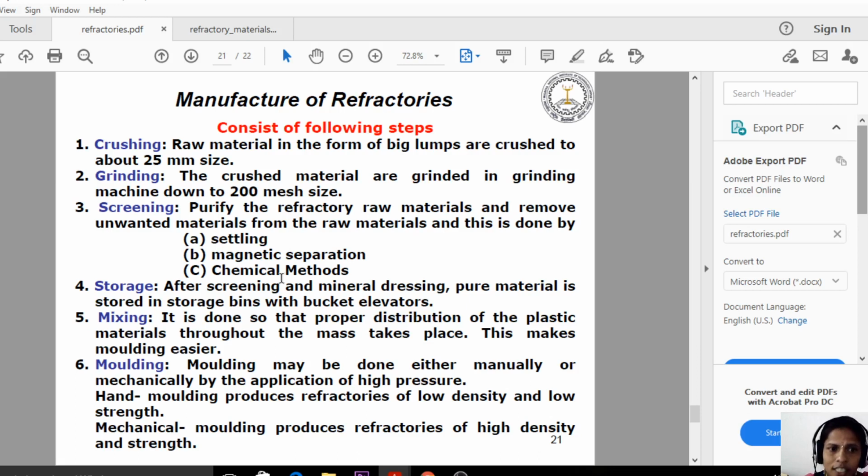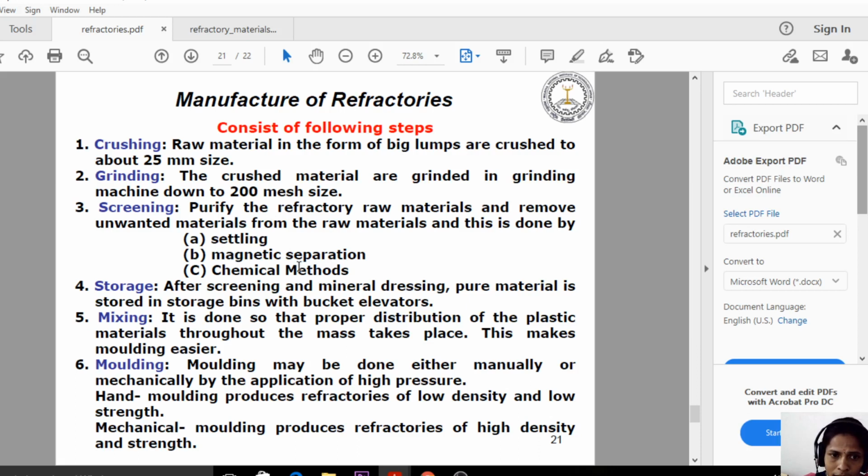So by using screens we can remove the unwanted materials. Let us again read the screening process. It purifies the refractory raw materials and removes unwanted material from the raw materials, and this is done by settling, magnetic separation and chemical methods. The settling process means we need to let it settle for a long time. And the next one is magnetic separation.